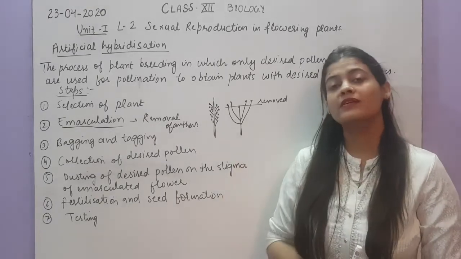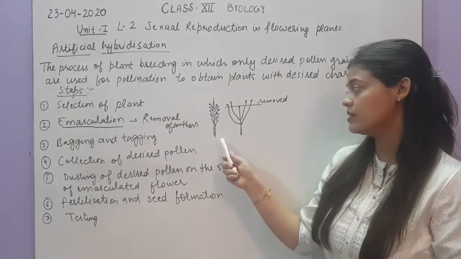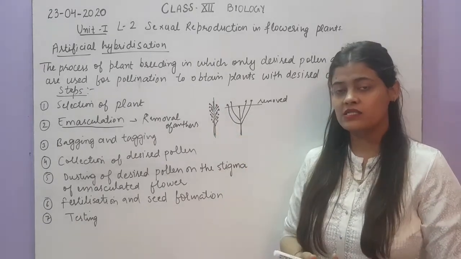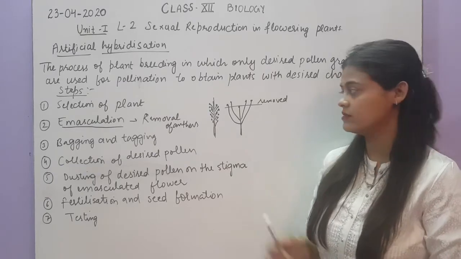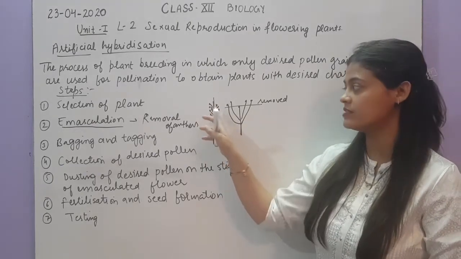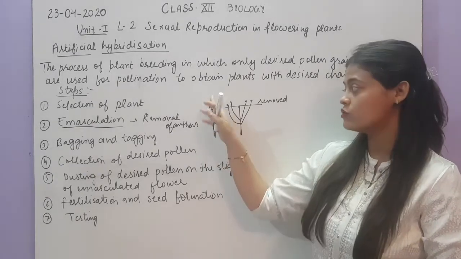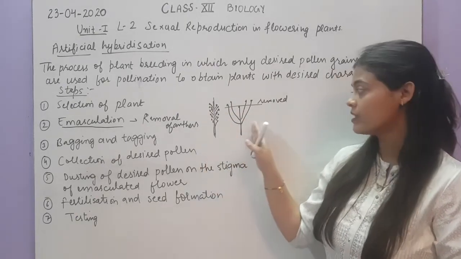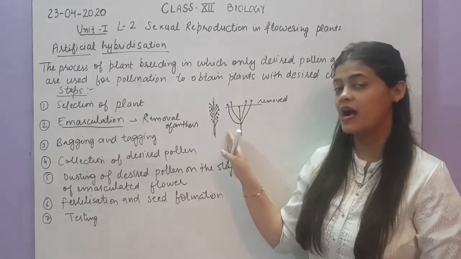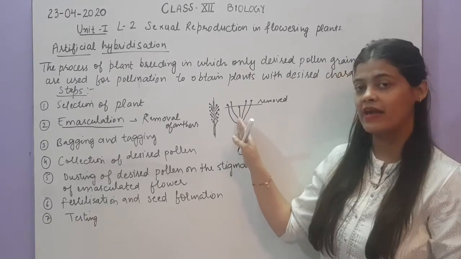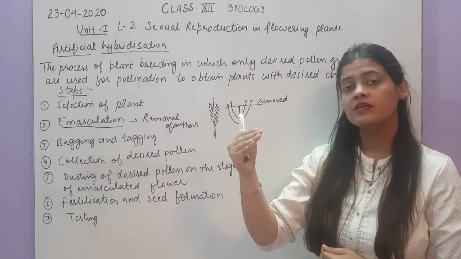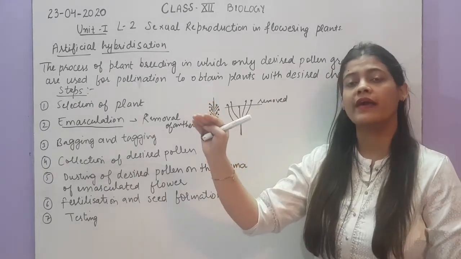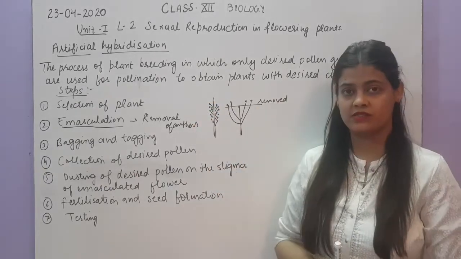It will depend upon the type of plant. For example, if a plant like hibiscus, it has big anthers which can be easily handled. See, this is the stalk where these anthers are attached. So these anthers can be easily removed with the help of a scissor. Or if the plants in the case where the anthers are just above the carpels, in that case also we can just cut over the anthers from the surface.